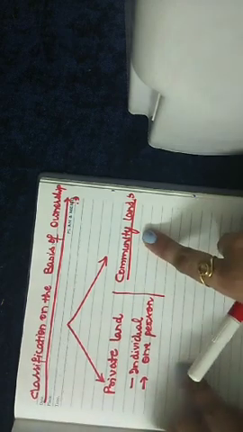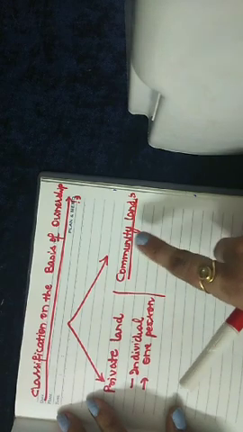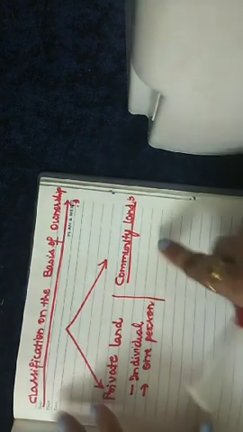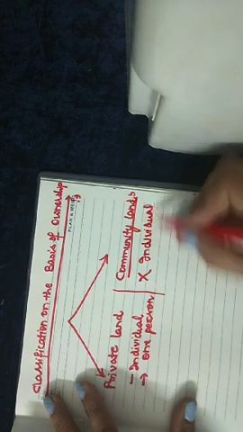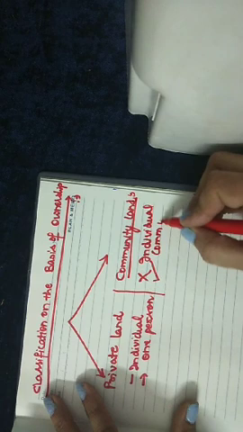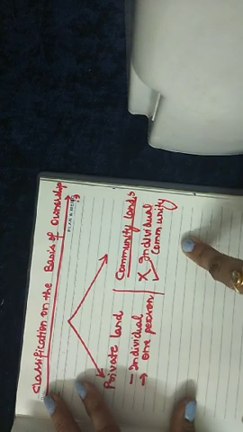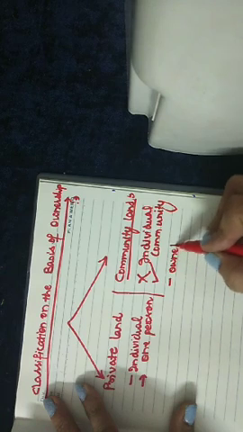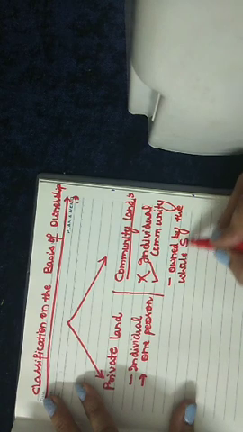right? Whereas the community land, suppose you are living in a society, and in that particular society there is a community hall, there is a public park, there is a temple, right? So these are the lands over which the ownership is not of an individual, rather ownership is of a community as a whole, right? So what is community land? Community land is owned by the whole society.